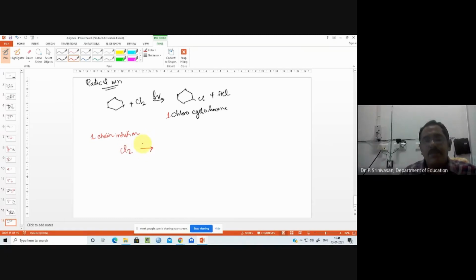Cl2 in the presence of sunlight or light goes into Cl with 1 electron. A species with 1 electron, we call it a radical. Since 2 chlorines are there, 2 radicals will be formed. Suppose you have it like this, I can even draw it like this.